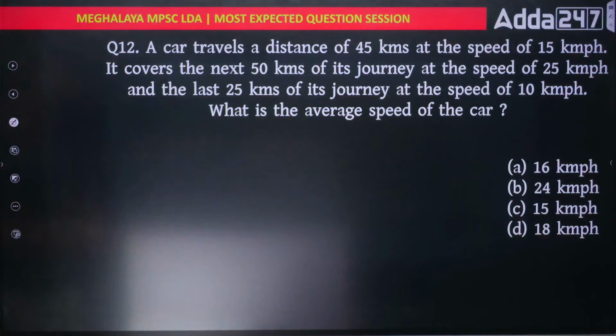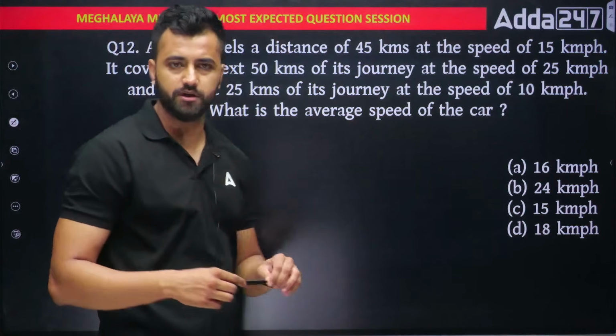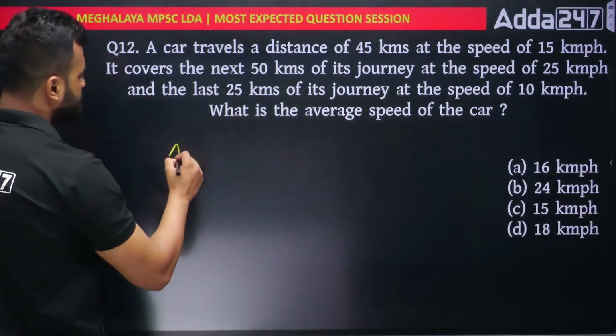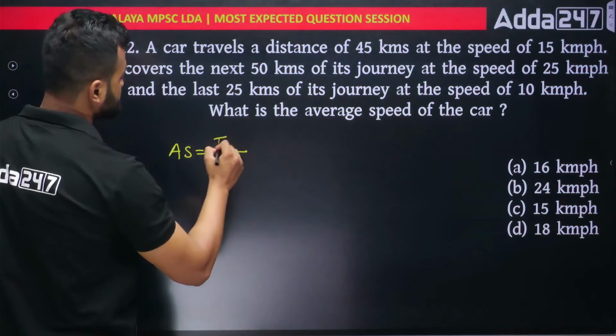Next, number 12. A car travels a distance of 45 km with a speed of 15 km per hour. Average speed concept. Very simple. Average speed is equivalent to your total distance divided by the total time.